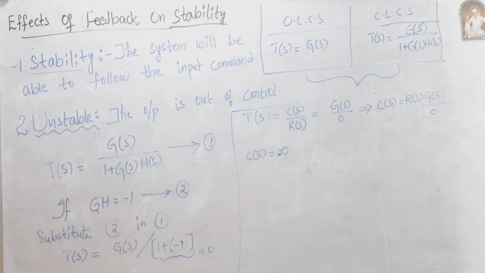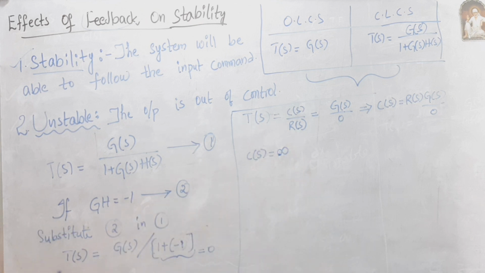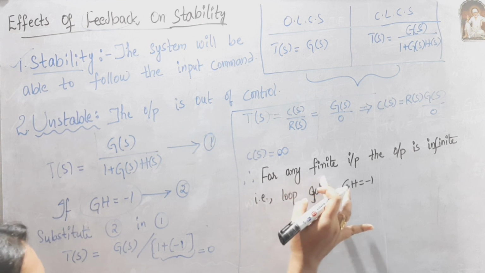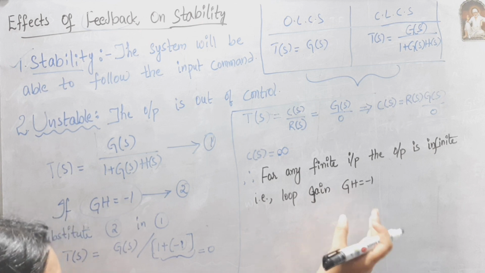So here the output is infinite. We are applying a finite input, but the output is infinite when GH equals -1. So we are not getting a bounded output. And here GH is nothing but the loop gain or feedback gain. So for any finite input, the output is infinite. That is nothing but loop gain GH equals -1.